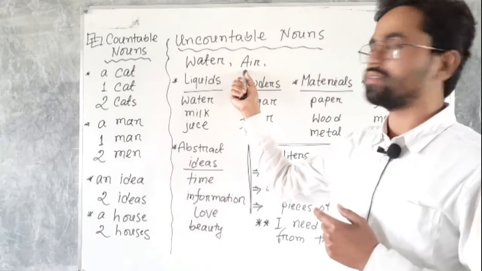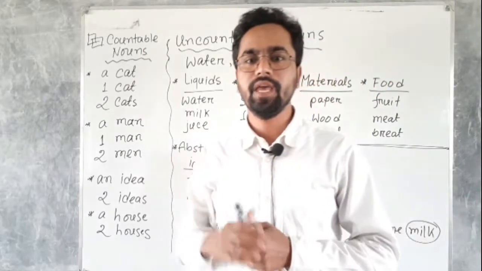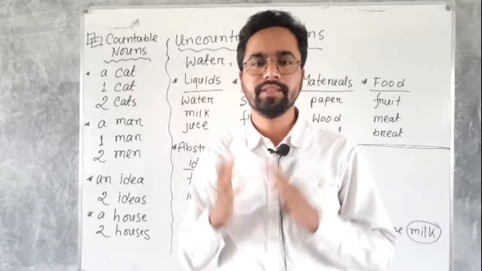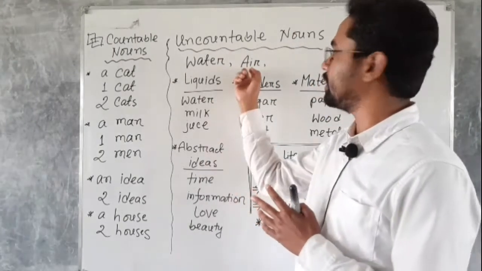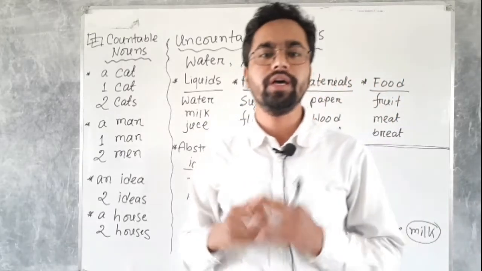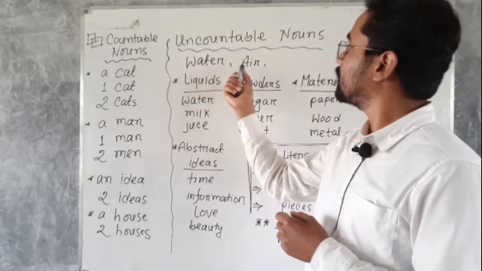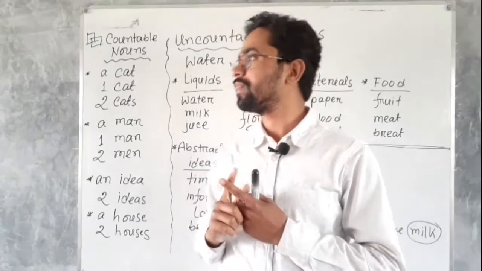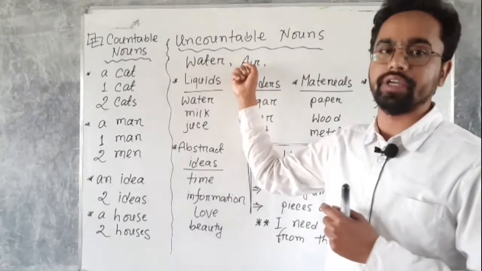The same goes for the word air. If you want to say one air, two air, that also doesn't make any sense. So, air is also an uncountable noun. Water and air, both are uncountable. We cannot count water and air.